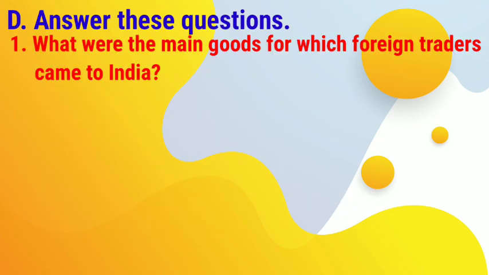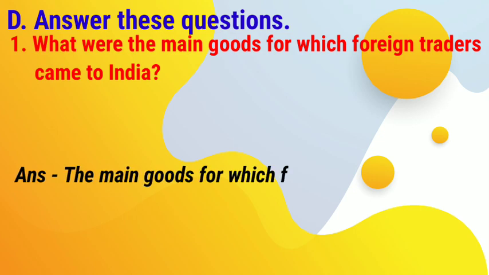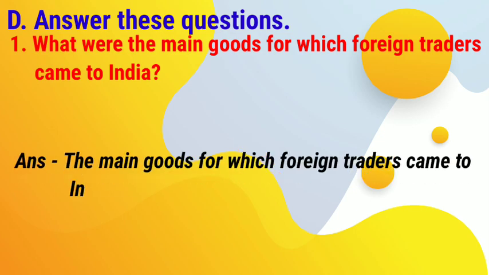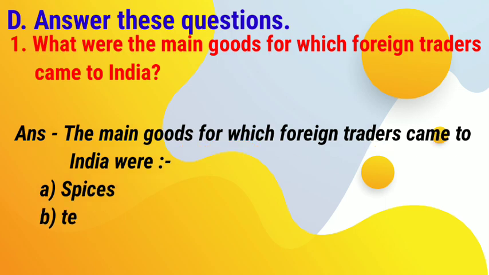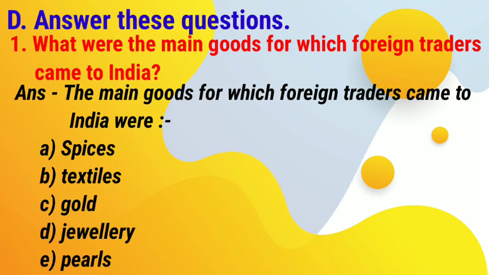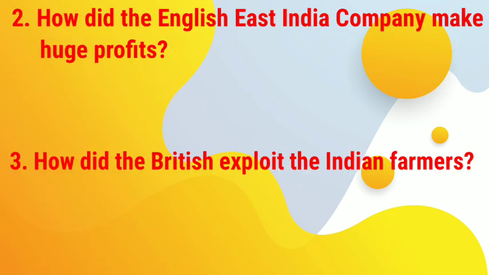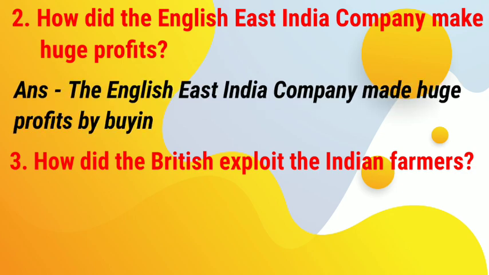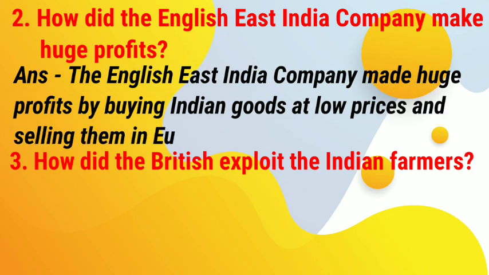D. Answer these questions. 1. What were the main goods for which foreign traders came to India? Answer. The main goods for which foreign traders came to India were: A. Spices, B. Textiles, C. Gold, D. Jewelry, E. Pearls. 2. How did the English East India Company make huge profits? Answer. The English East India Company made huge profits by buying Indian goods at low prices and selling them in Europe at high prices.